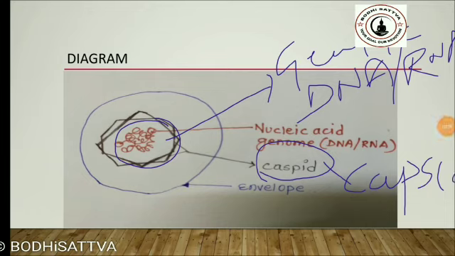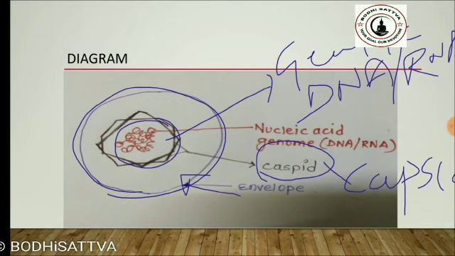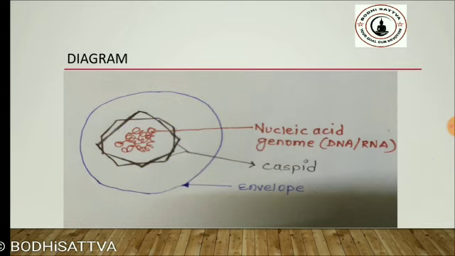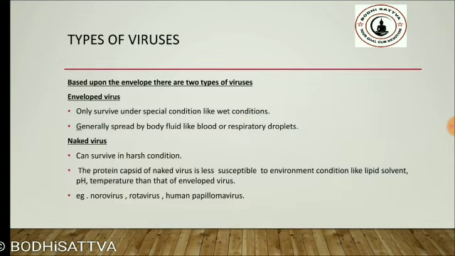And this capsid in some viruses is covered with a lipid coat. Remember, in some viruses this capsid is covered with a lipid coat which is known as the envelope. Based upon this envelope, viruses are classified into two types. First is the enveloped virus: those viruses which have this lipid coat outside their protein coating.